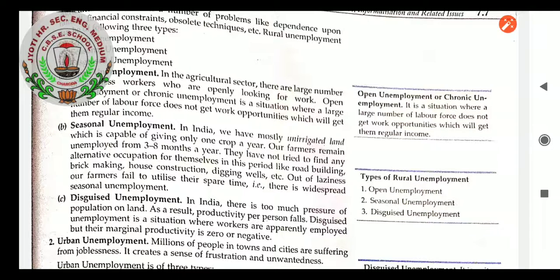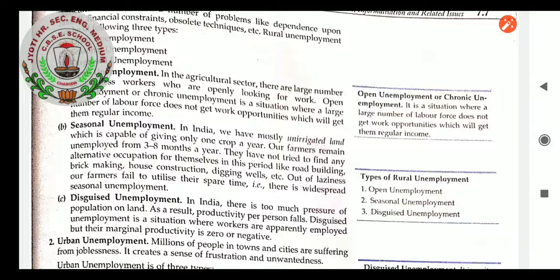But now, with subsidized farming, our farmers are able to grow two types of crops in the same season, or two different types of crops in two different seasons. So now development has been made, and the percentage of seasonal unemployment is reducing in the market.